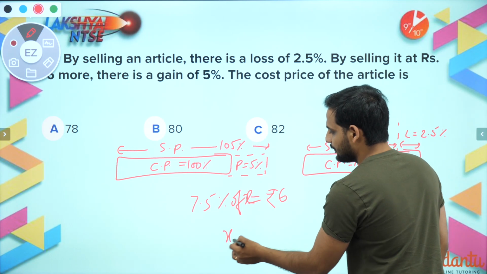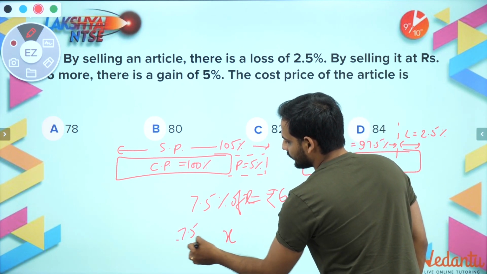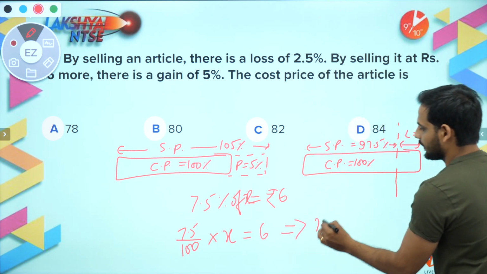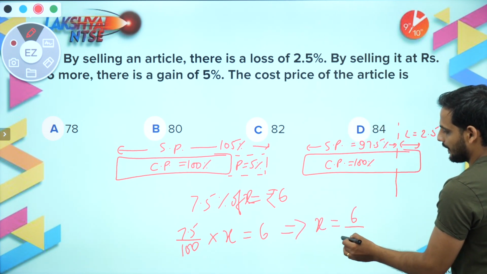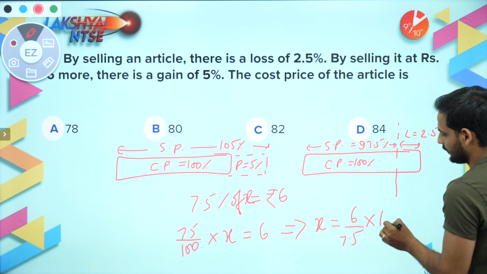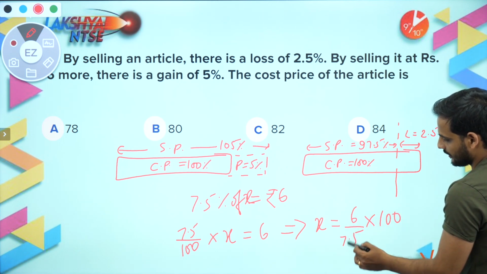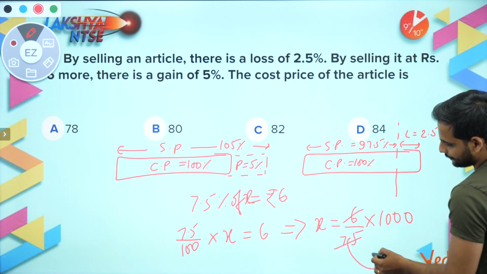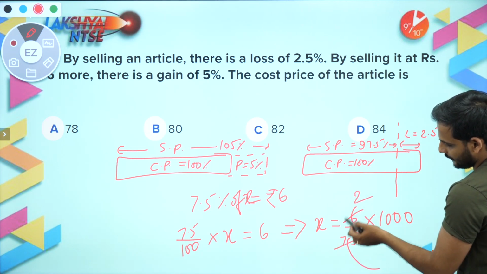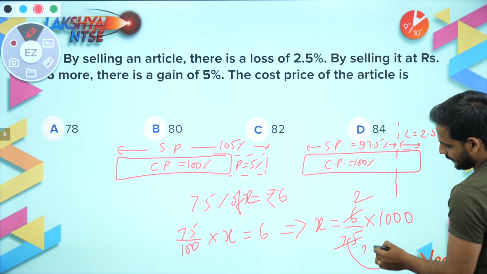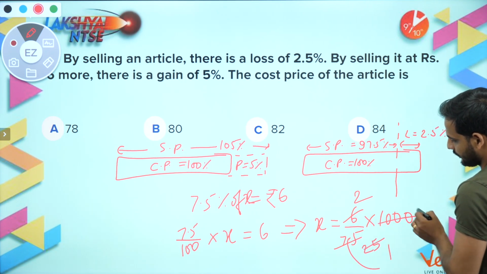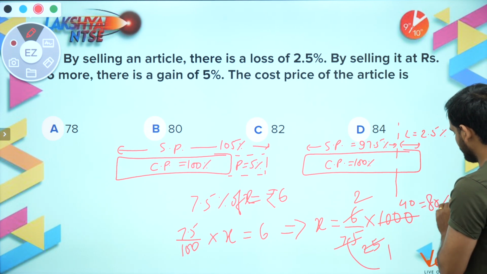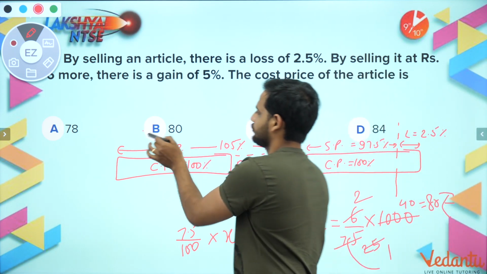So I can say 7.5% of the cost price, which is X, is rupees 6. So 7.5 by 100 into X is rupees 6. From here you get X equal to 6 by 7.5 into 100. Now you can remove the decimal here, so it will be 1000, and 3 2s are, and this will be 25 times, this 25 1s are, and 40 times, 40 into 2 is rupees 80. So this is a shortcut.